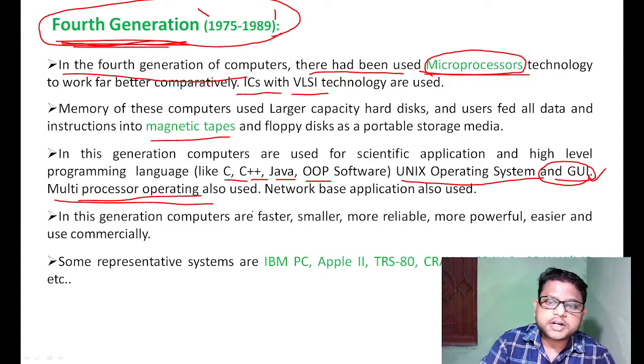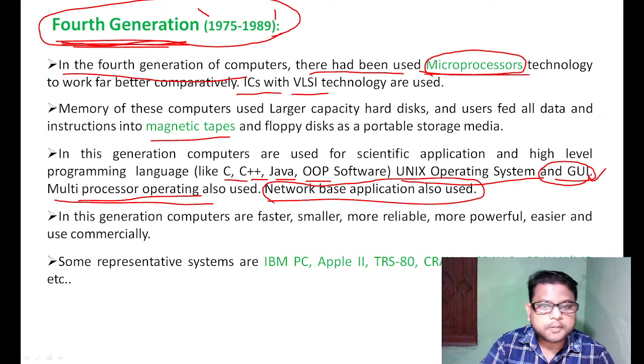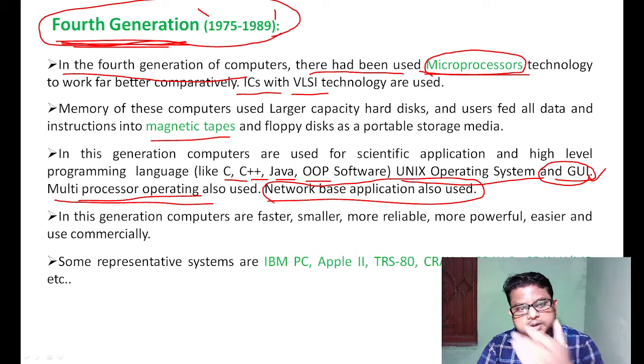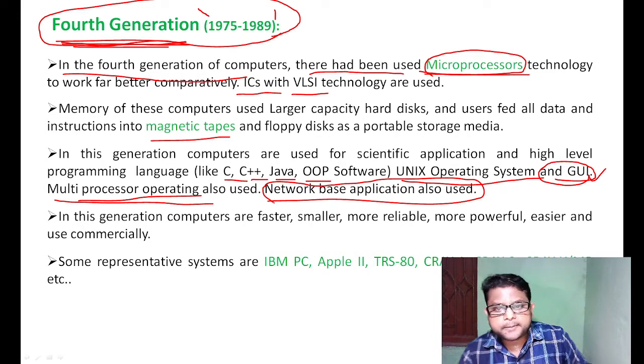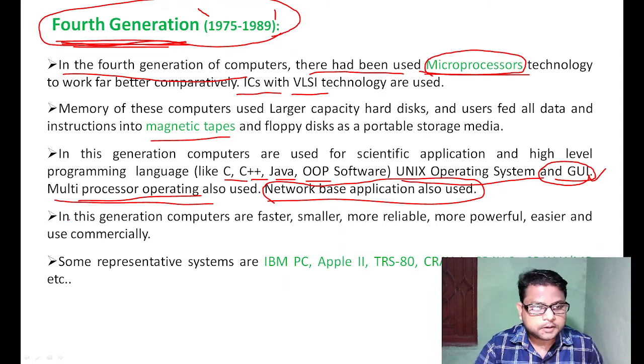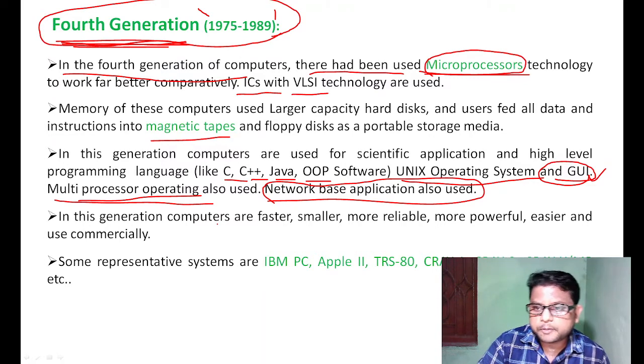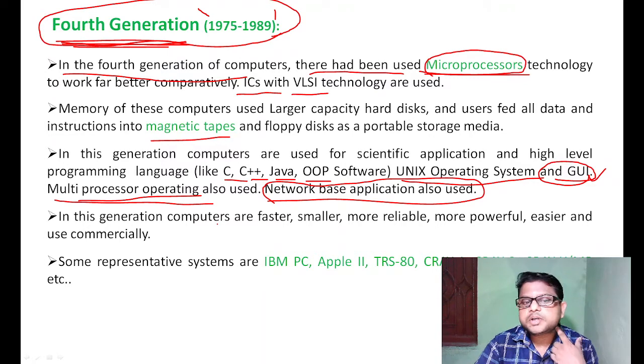Multiprocessor technology was used. Network based applications were also used in the fourth generation of computer. It is a very important point. In this generation, computers are faster, smaller, more reliable, more powerful, easier, and used for commercial purposes.